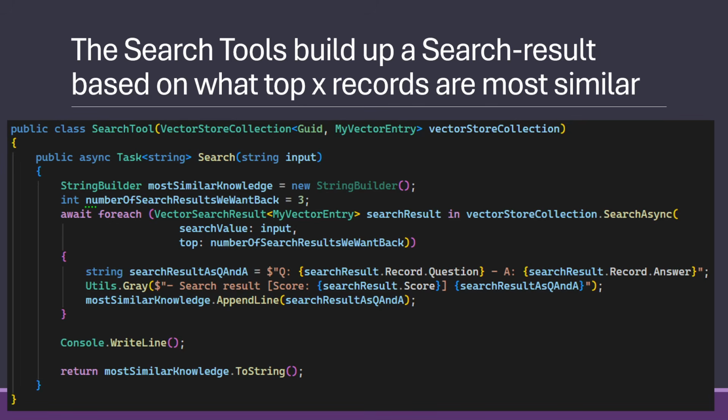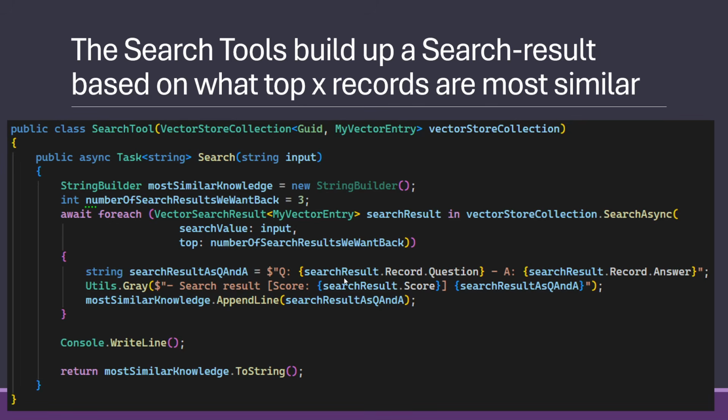We could hope for the best and just say it's always the top one that is the most similar that we want to use. But often you overlap a bit, saying, in this case, we want the 3 most likely ones back and use them.